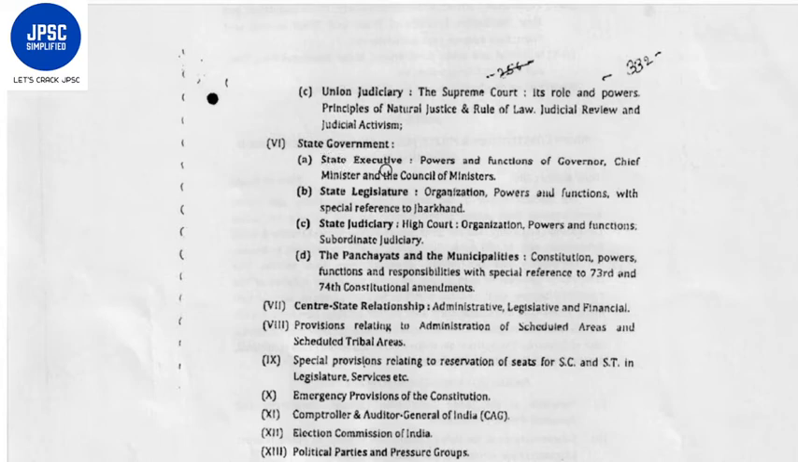Next topic is state government. It consists of the state executive, powers and functions of the governor, chief minister and council of ministers. B. State legislature, organization of the state legislature, its powers and functions with special reference to Jharkhand. That you should remember, with special reference to Jharkhand. C. State judiciary, which consists of the High Court, its organization, powers and functions, and subordinate judiciary.